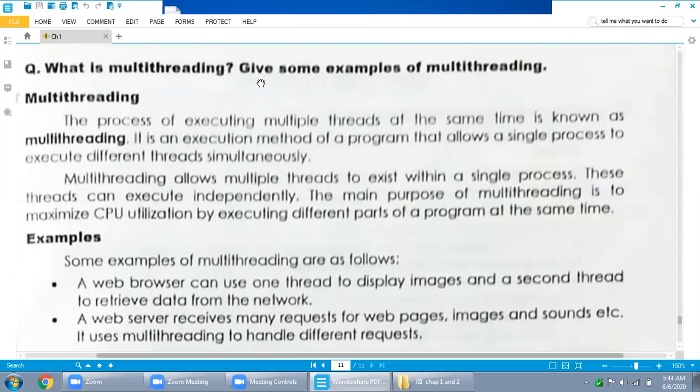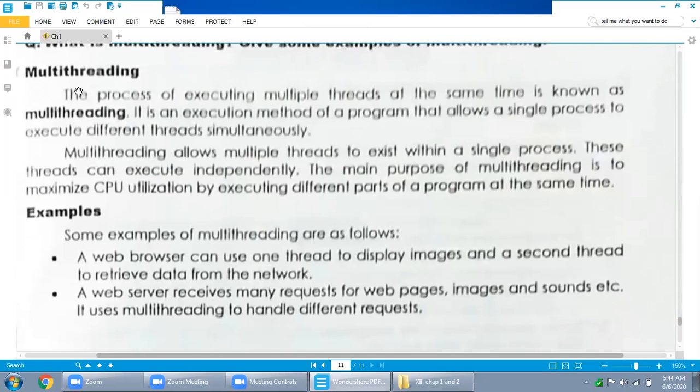Okay, what is multi-threading? Give some examples of multi-threading. Above, we discussed the thread. Now over here, we will discuss multi-threading. The process of executing multiple threads at the same time is known as multi-threading. It is an execution method of a program that allows a single process to execute different threads simultaneously, multiple threads at a time.